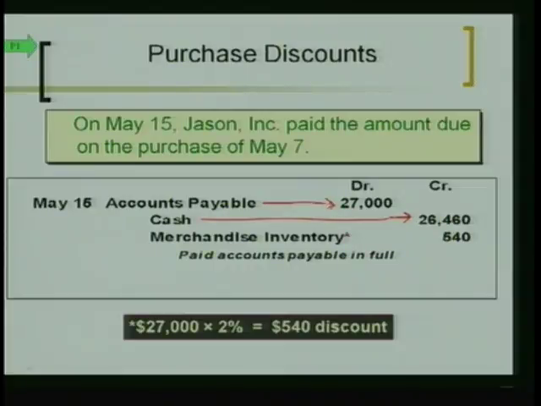Well, how do you complete this journal entry? You credit merchandise inventory for $540. Now, sometimes that seems odd to people, but I'll show you why we do that in a second. Okay, any questions on how we came up with these numbers? Let's talk about why that merchandise inventory is credited for $540.